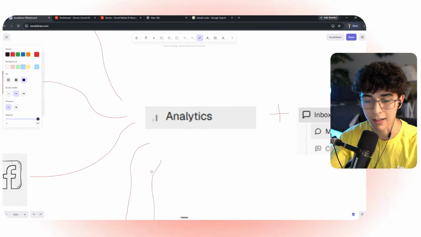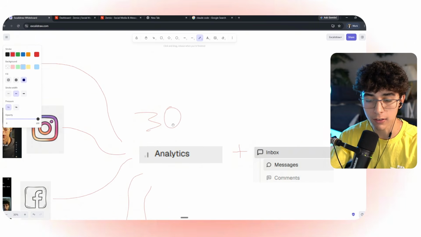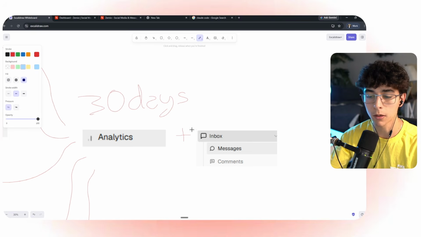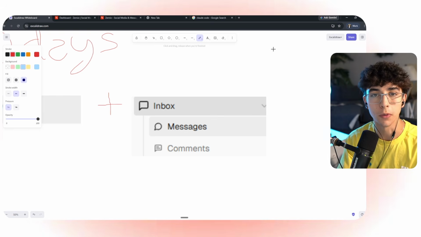And after he's done posting all of these pieces of content, what I'm going to ask him to do is to create an analytics report, pulling the last 30 days of platform performance for each of my accounts. And lastly, what I'm going to tell him to do also is to extract all the messages and comments that I have not replied to from people on my posts.